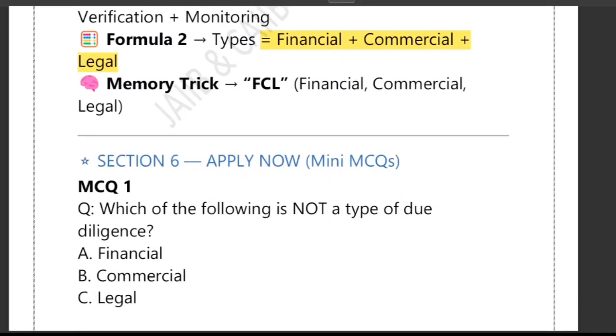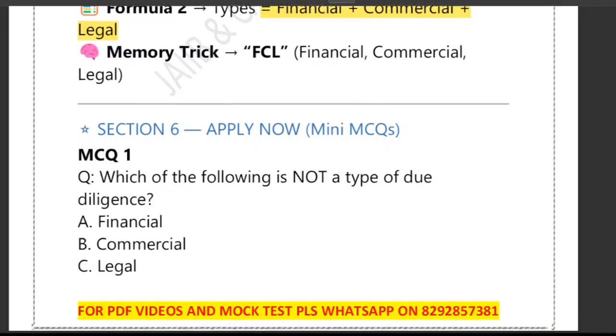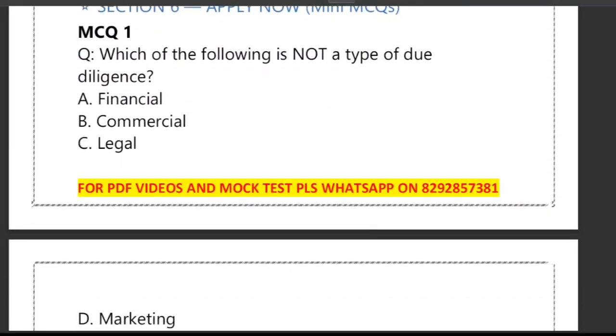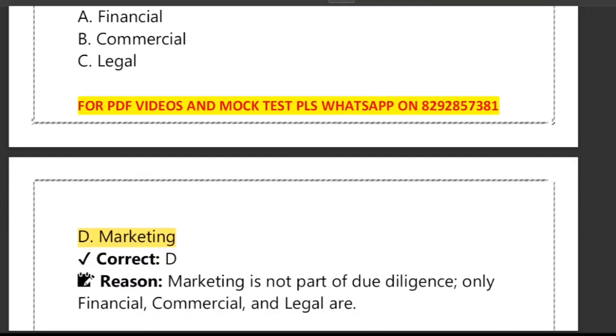Now let's have a question. Look at the question. Which of the following is not a type of due diligence? Financial, commercial, legal, marketing. See, marketing is not a type. Right? So option D is correct.